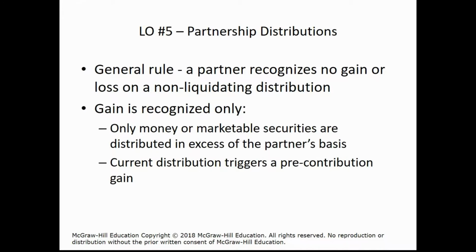This pre-contribution gain is a topic that you should probably review in the text as well. The pre-contribution gain rule says that, as I mentioned earlier, if a partner contributes property where the fair market value is greater than the basis of the property, then that deferred gain could be recognized.